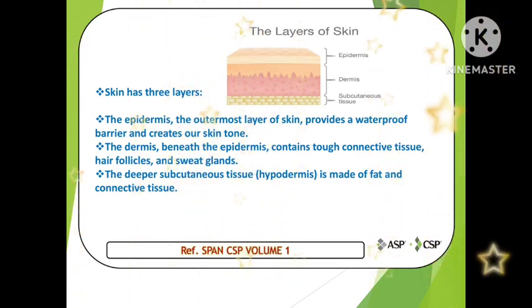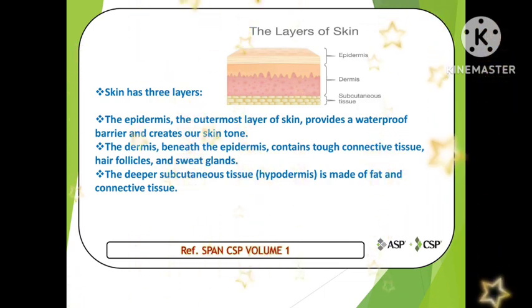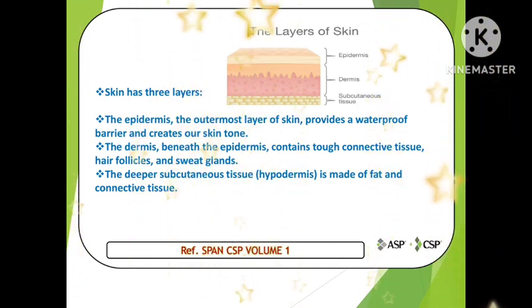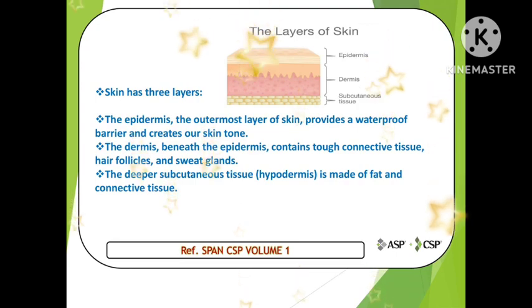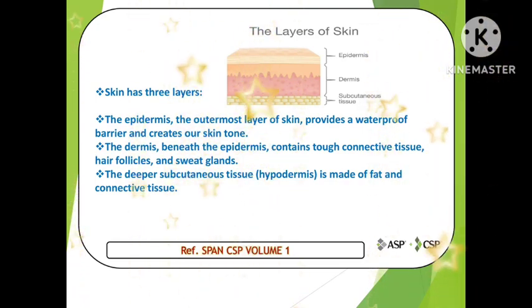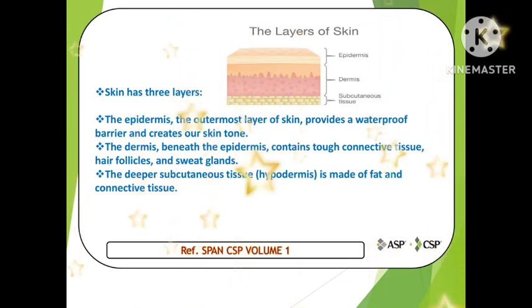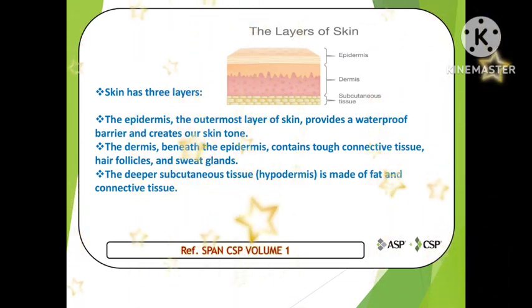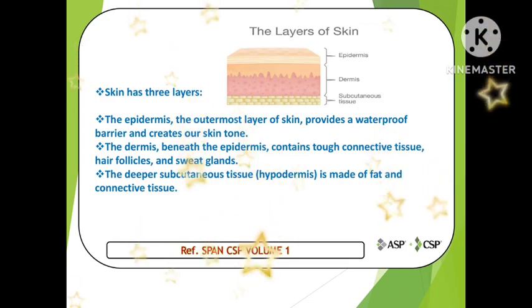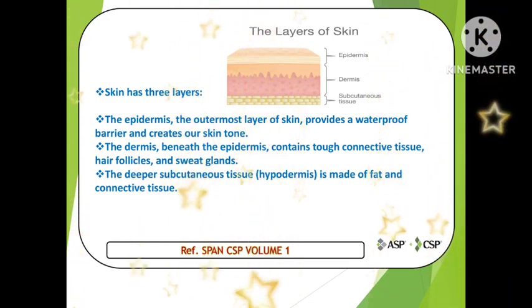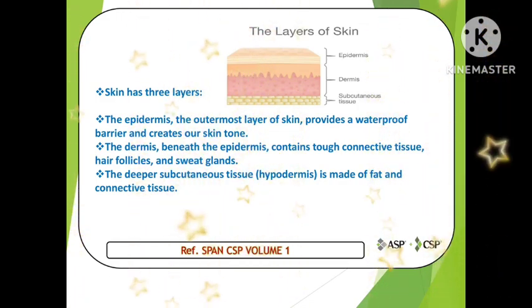Okay friends, so this is some basic information about the skin, how many layers and what their function is, how they protect our skin. So this is the end of the video. We have covered almost 8 questions today, from 13 to 20, all from domain 1, maths and science.